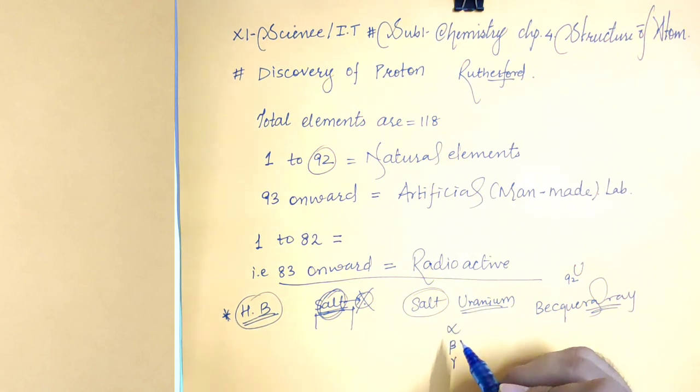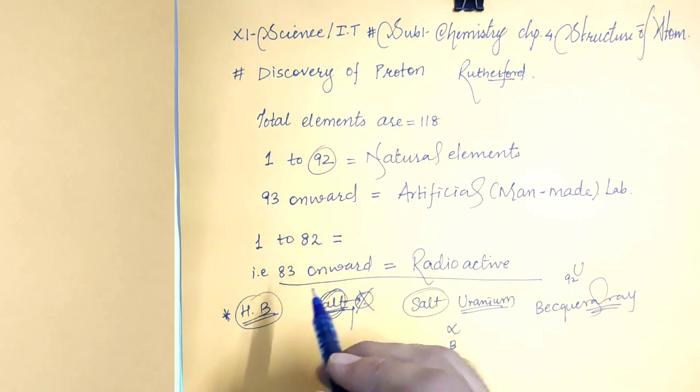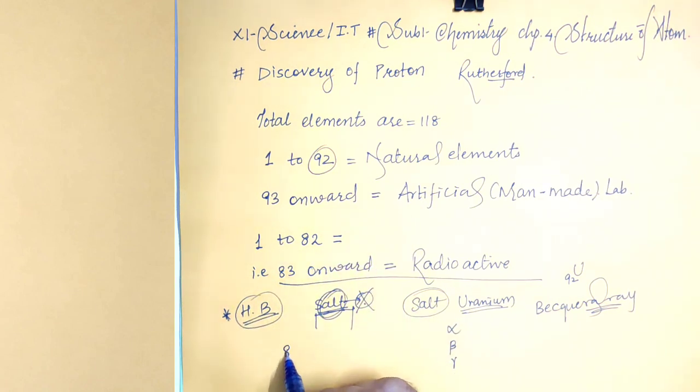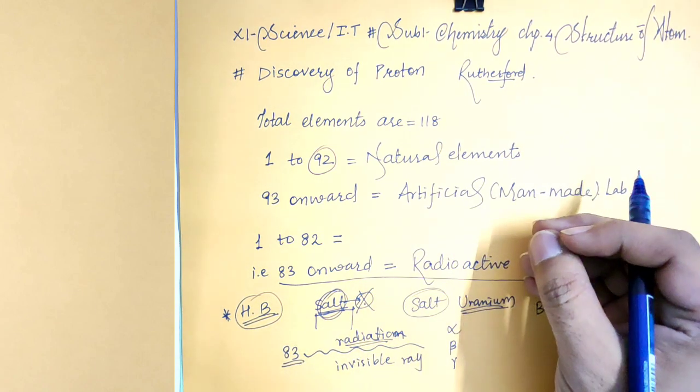In this way he studied all different elements. He found that all the elements after atomic number 83 are emitting radiation, means invisible rays, and this radiation can be harmful or useful.